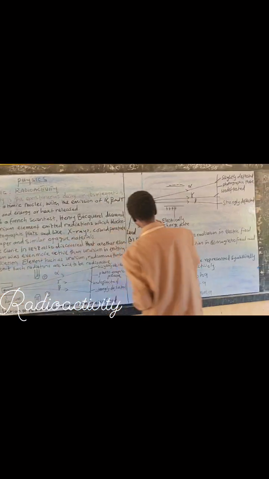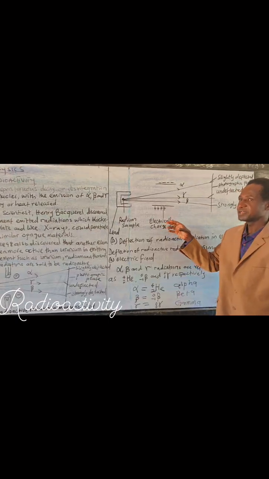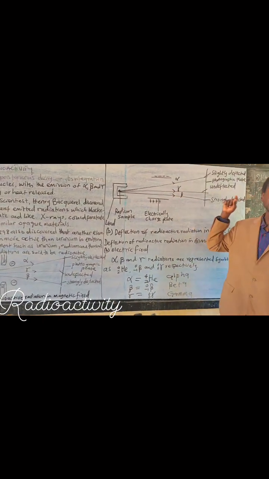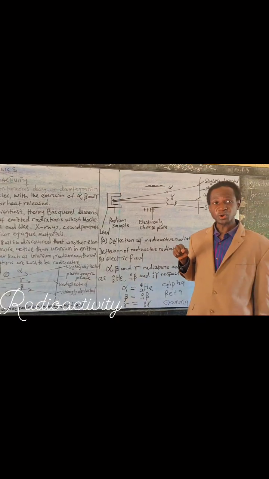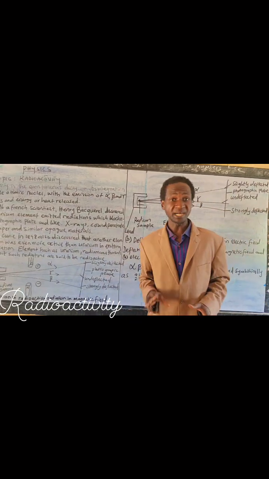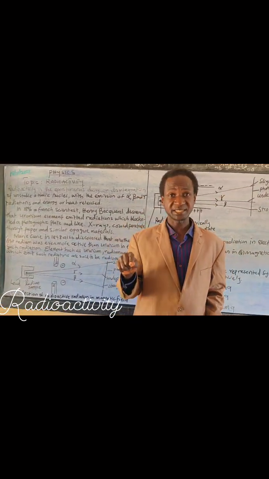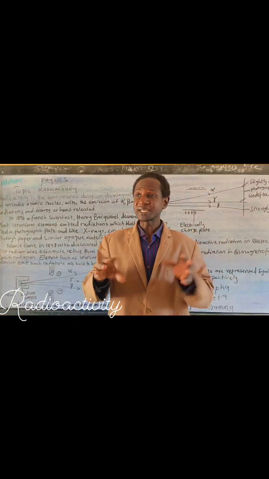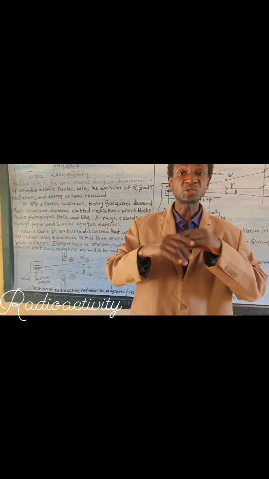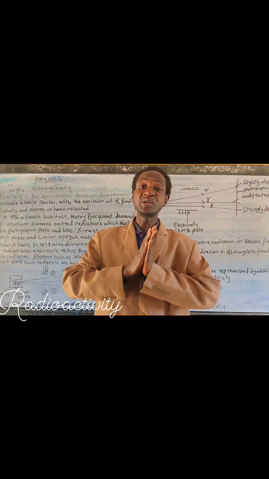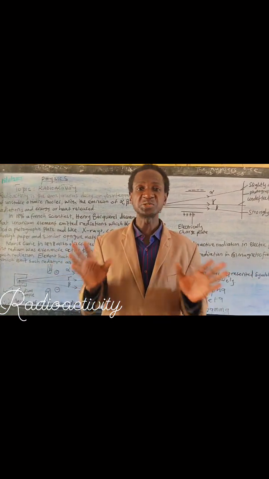Using an electric field, alpha was slightly deflected, beta was strongly deflected, and gamma was undeflected. So using both the electric and magnetic fields, there was no deflection of gamma because gamma has no charge. It is neutral and does not affect the atomic or mass number. It is uncharged, it is neutral, so that is why it is not deflected.